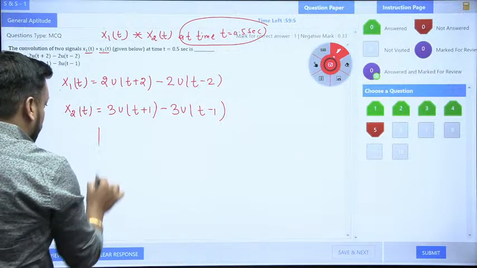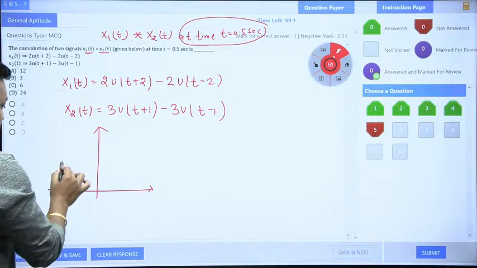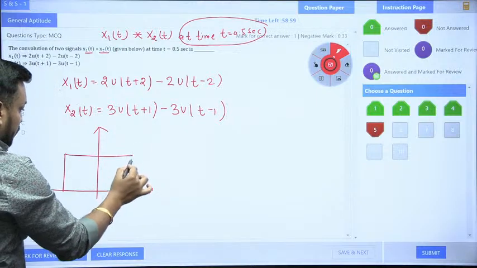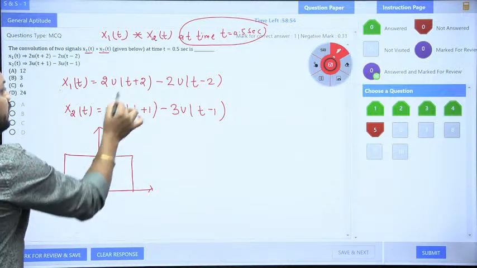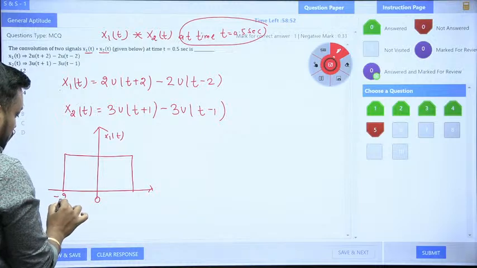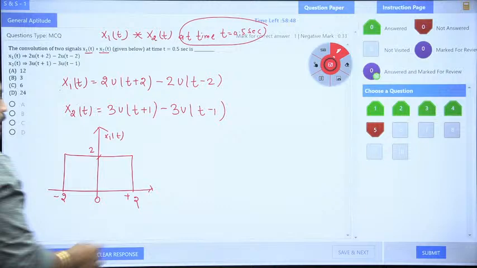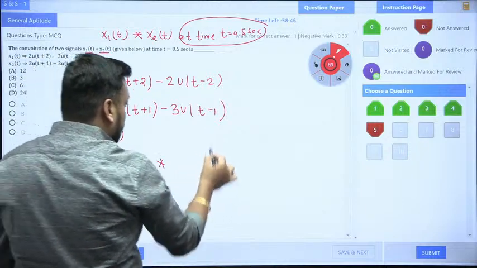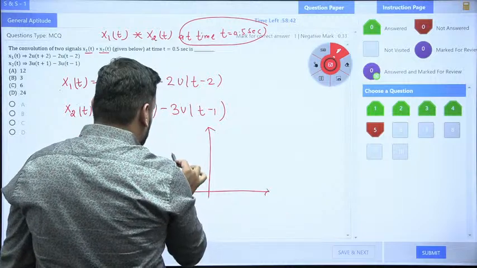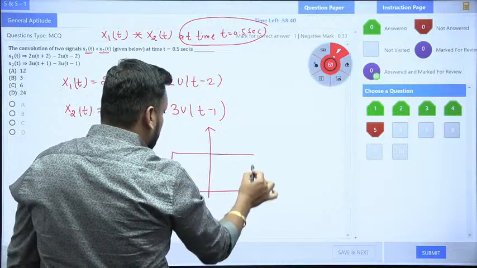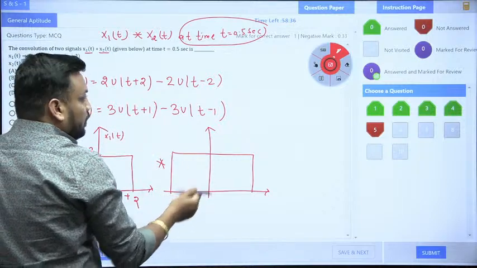So if you make the curve of x1(t), what will you get? The x1(t) curve starts from minus 2 to plus 2, and the magnitude is 2. And I need to convolve this signal x1(t) with x2(t), which has what magnitude, guys? Which is having the range from minus 1 to plus 1.